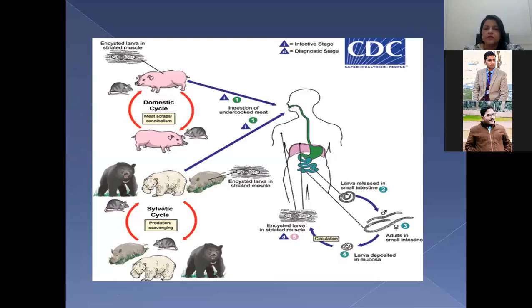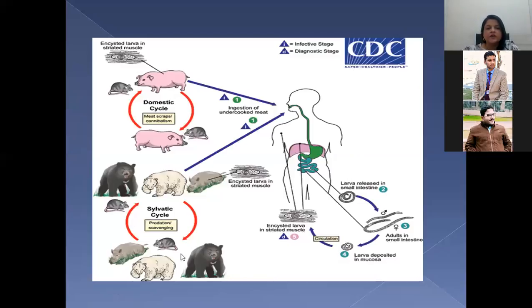Then it goes into the human body from the gut into the blood, and from there the larvae are released in the small intestine, where the adult matures, and the eggs hatch inside the female, and the larvae are deposited into the muscle tissue. Inside the muscle tissue, later on it will be calcified.